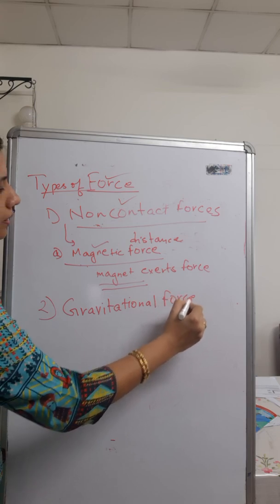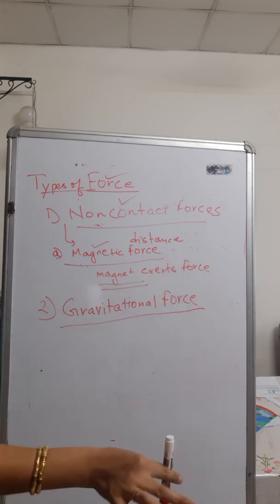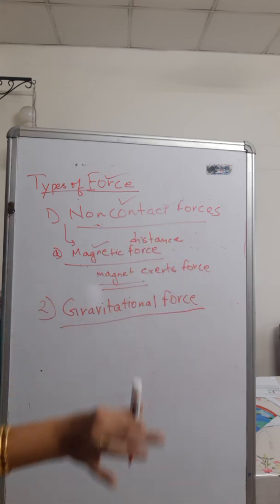Okay, so what is this gravitational force? Suppose if a pen or a pencil slips from your hand, so where does it fall? It falls on the ground. Why does it go on the ground?